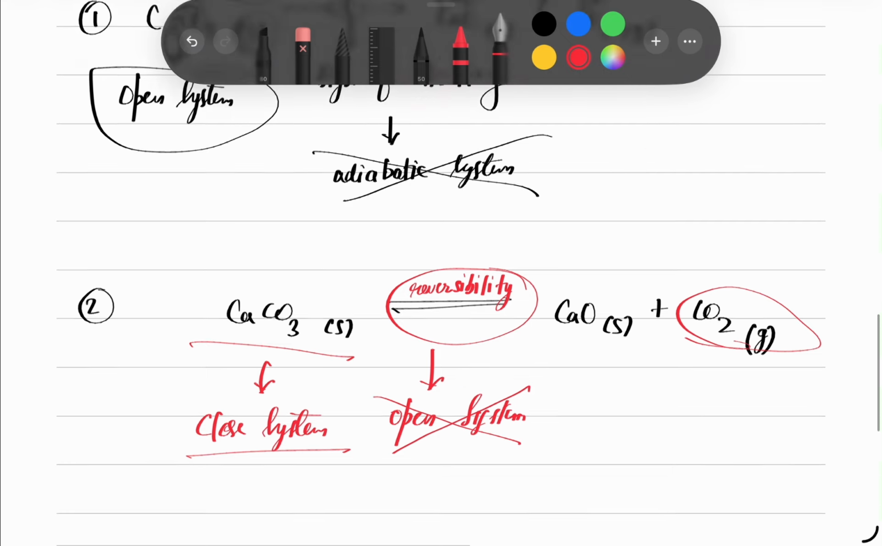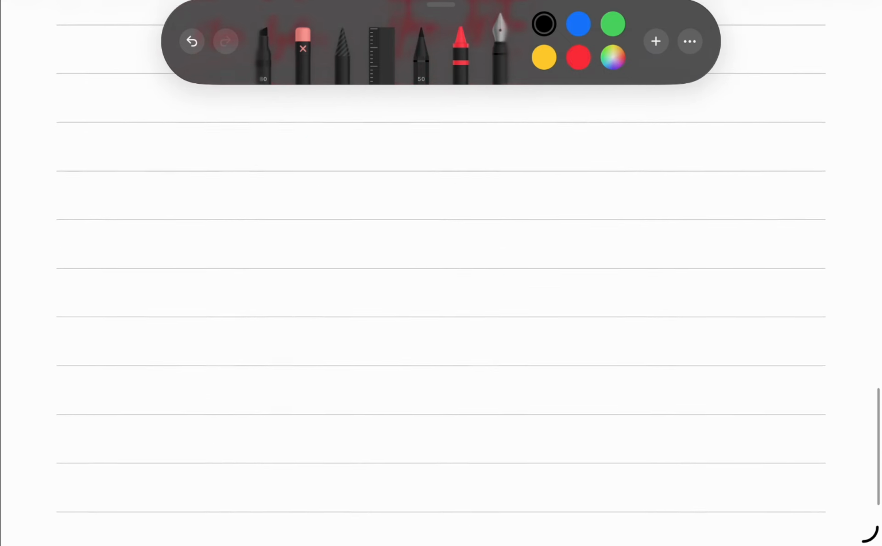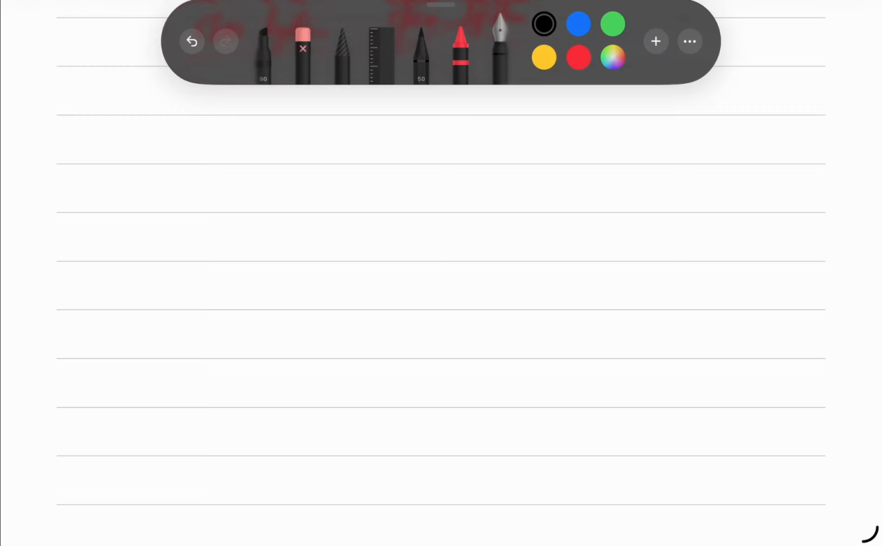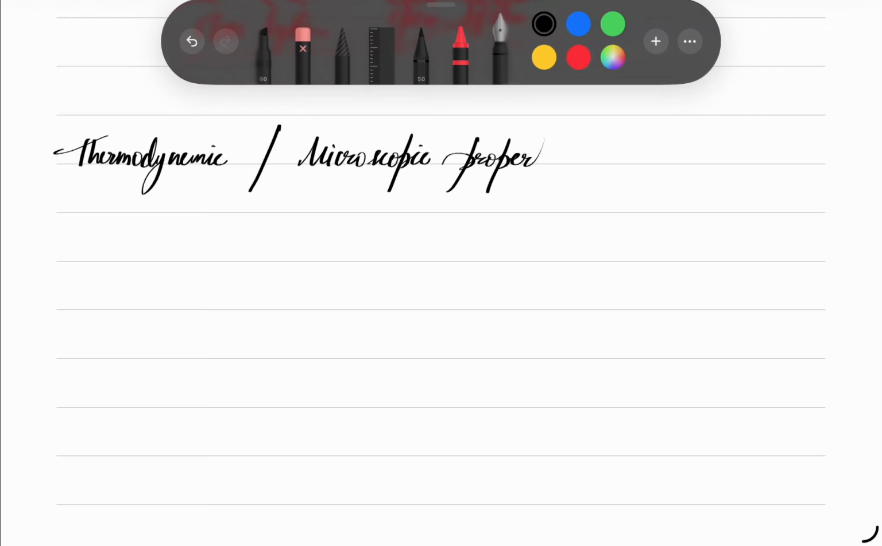Okay, so I think I have given you the examples that are necessary for this. Now the next topic is thermodynamic or microscopic properties.